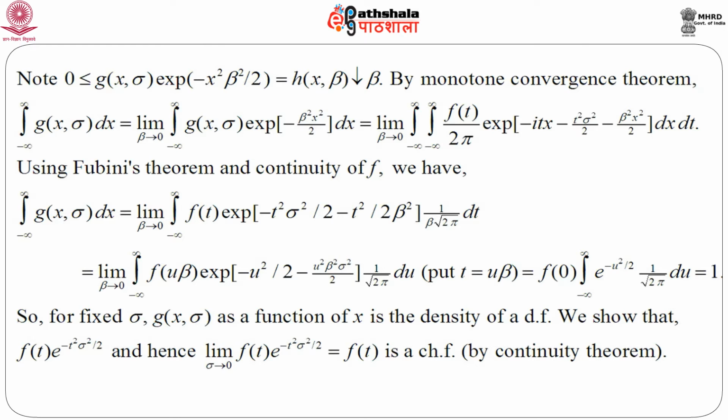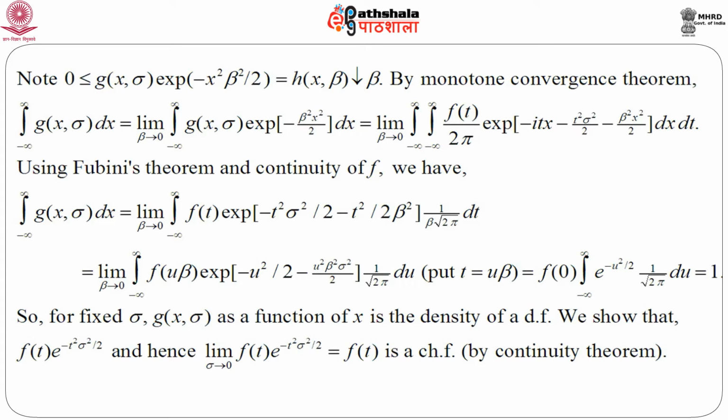And just make one small substitution, t equals u beta, then you will get this entire thing: the limit as beta tends to 0 of the integral from minus infinity to infinity of f of u beta times e to the power minus u square by 2 minus u square beta square sigma square by 2, into 1 by root over 2 pi du, from the previous line.